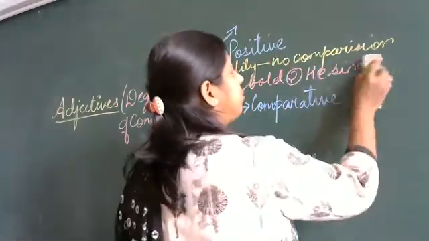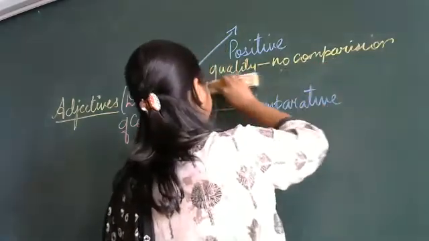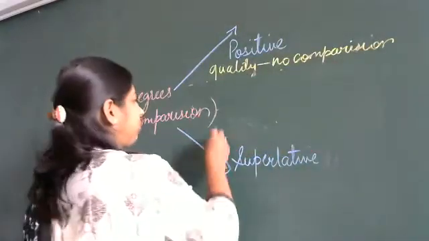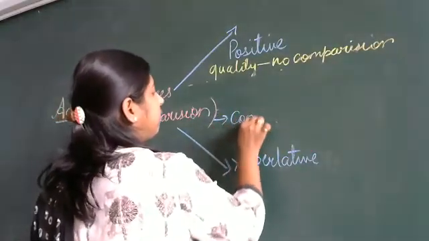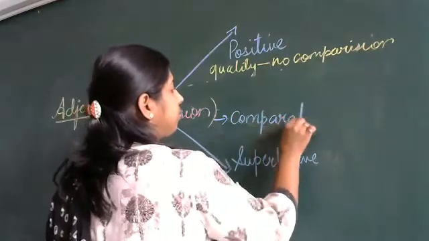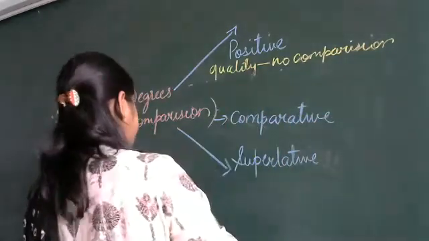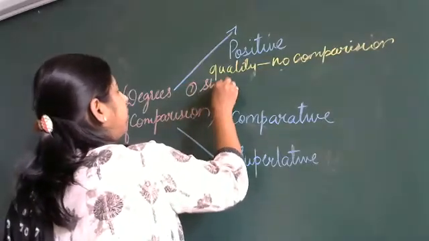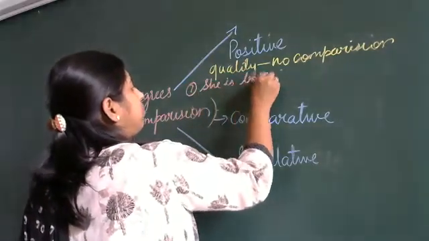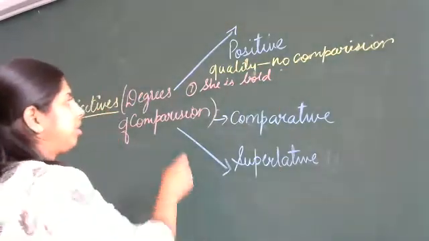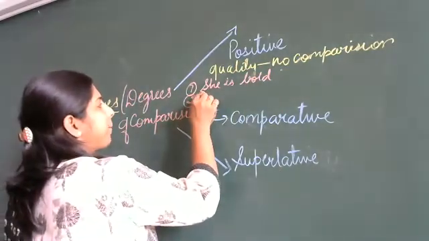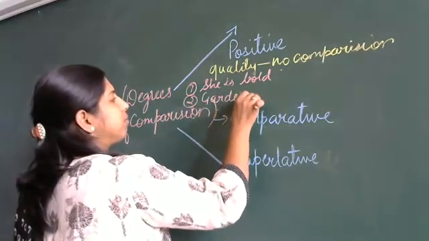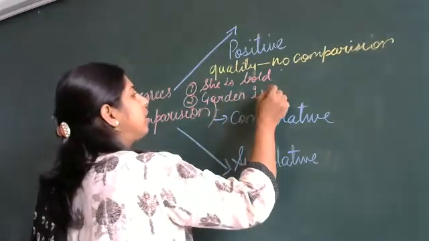One minute, I'll write it down. So example of this, I'll write it here. The first one, she is bold. Second, garden is beautiful.